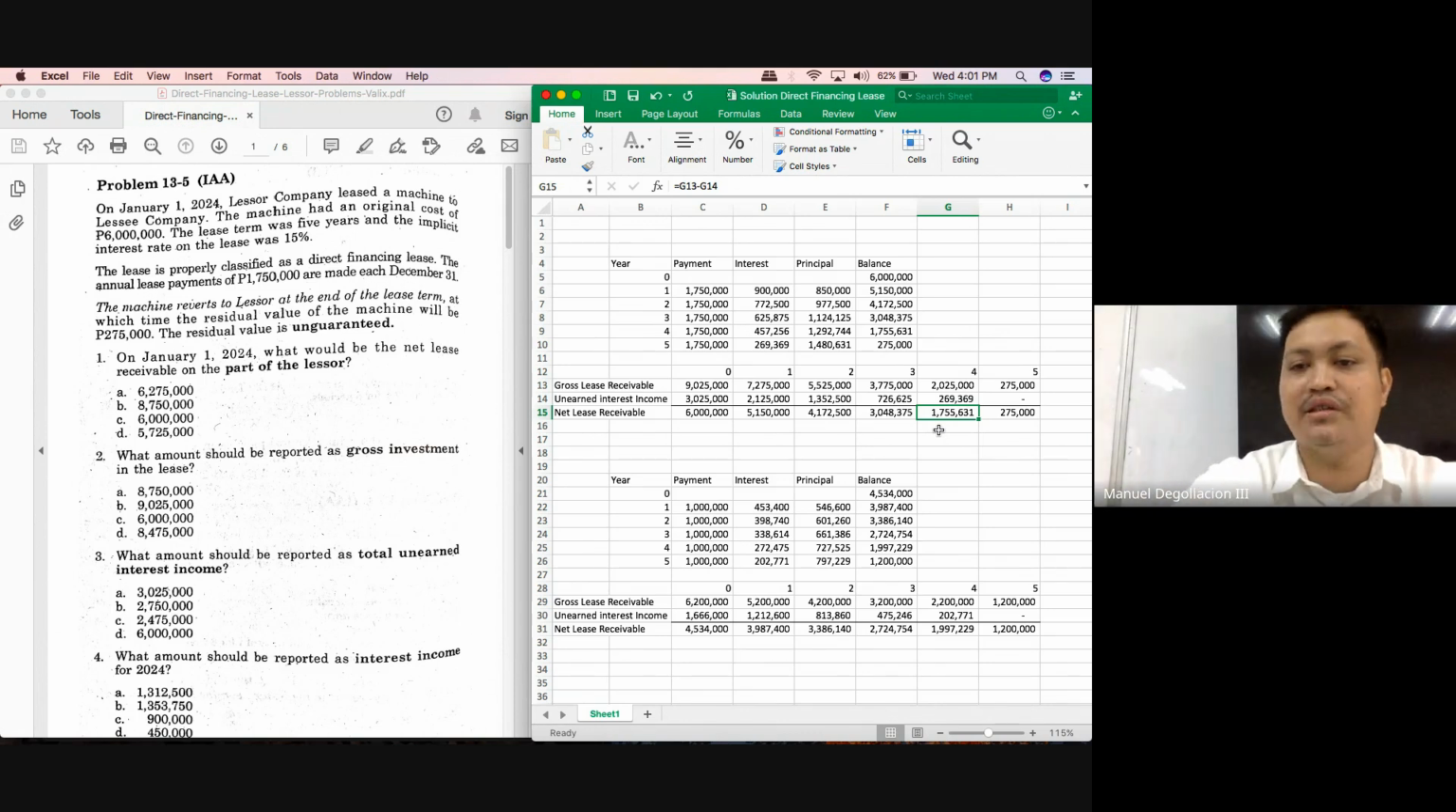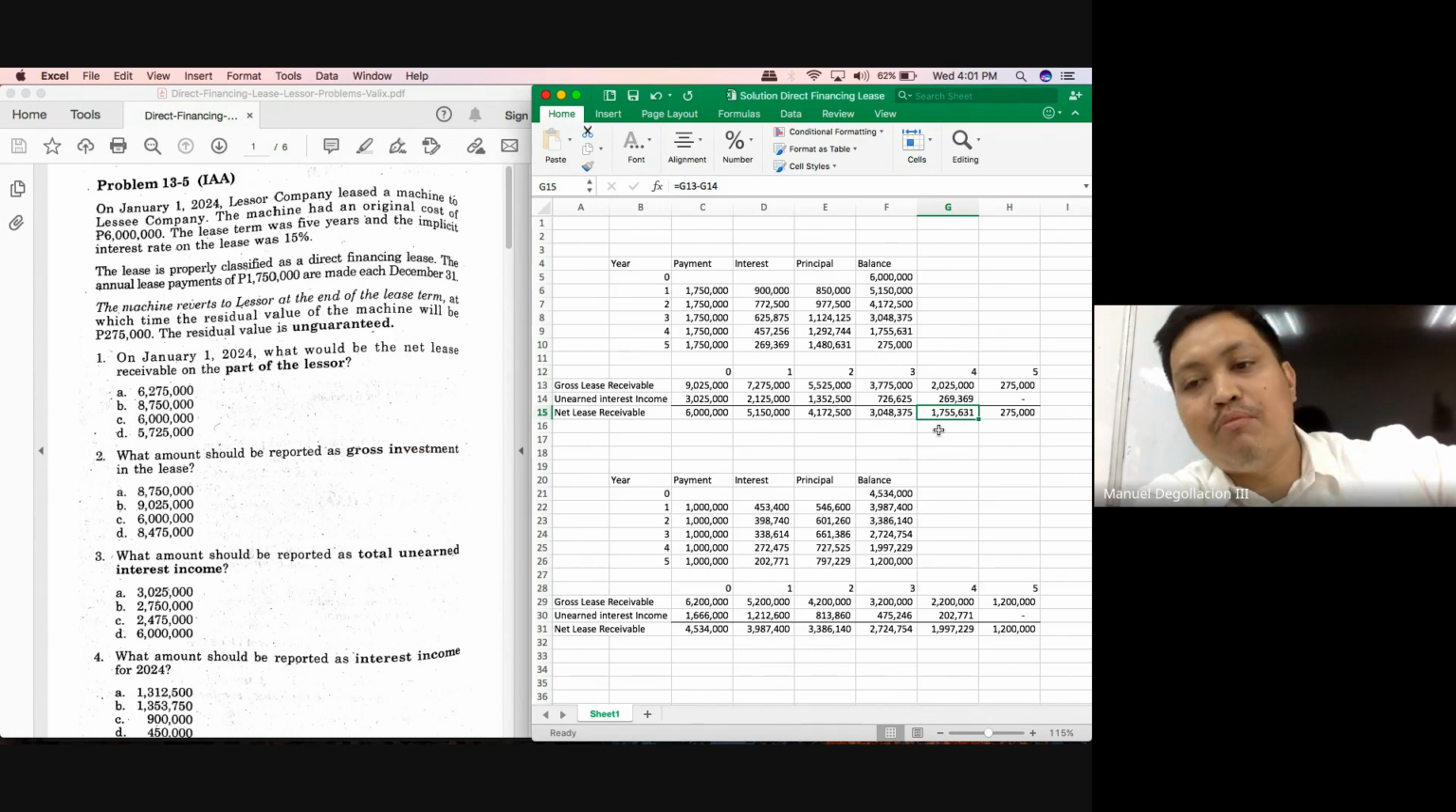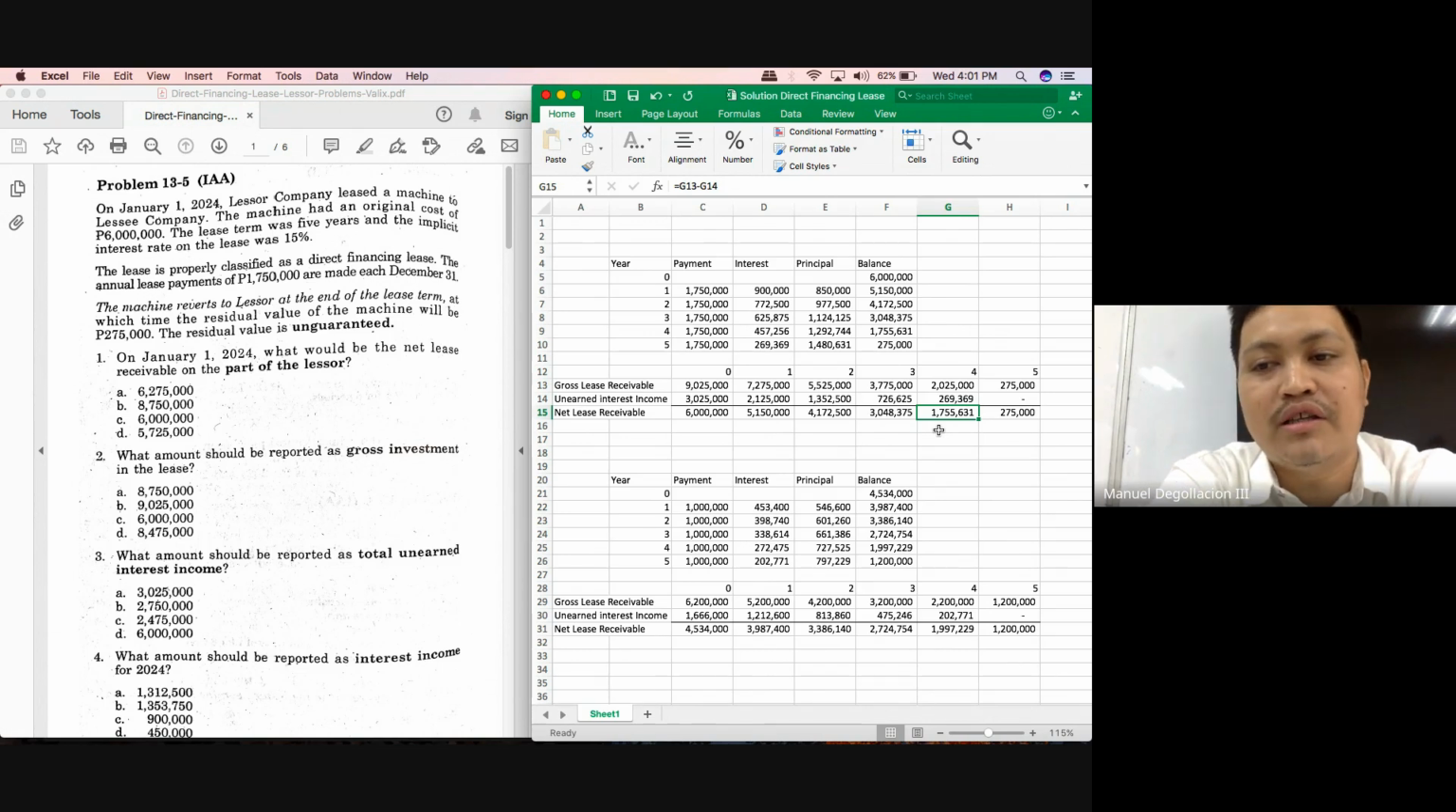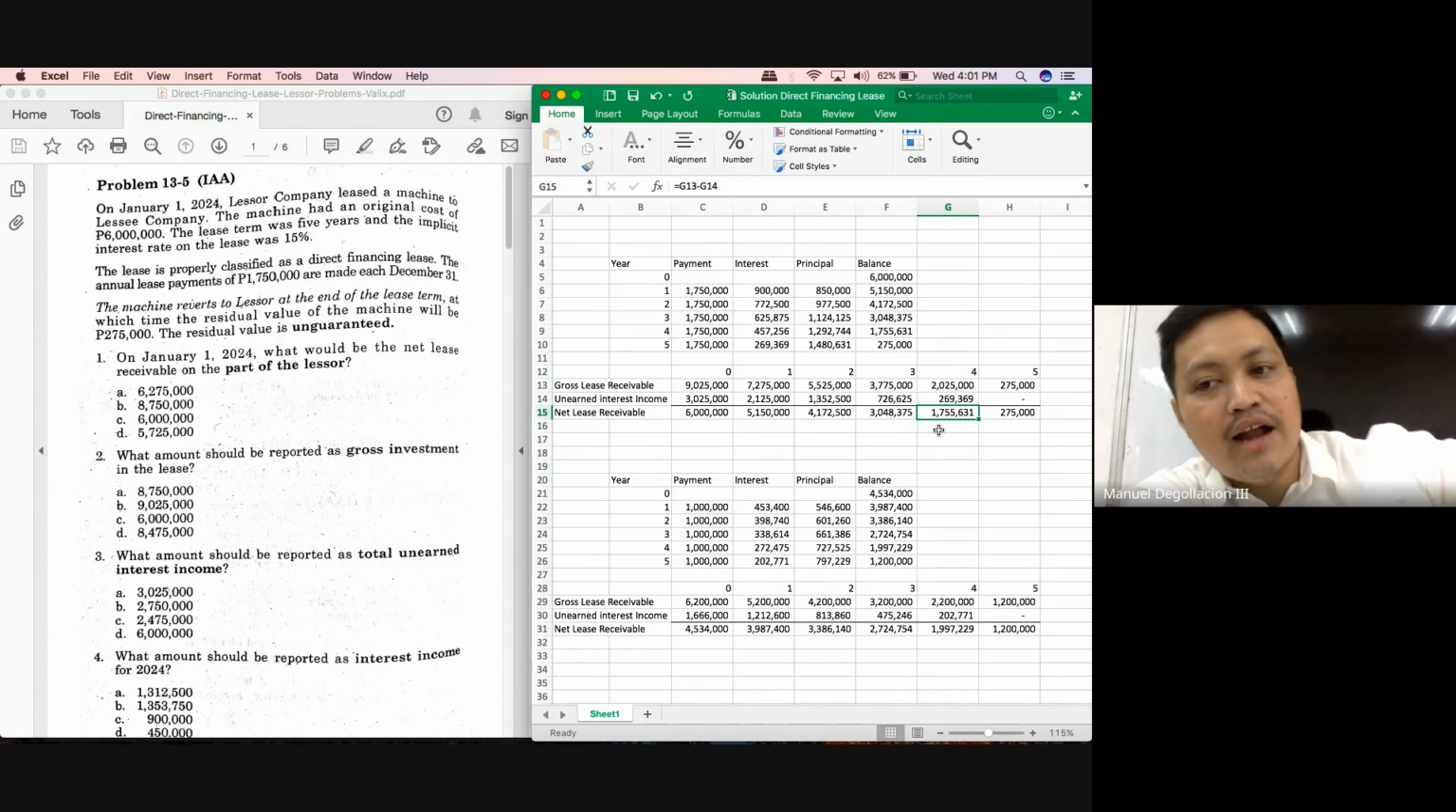How much was our gross receivable after the fourth year, class? 2,025,000. And then, how much is 2,025,000 minus 1,750,000? You will have 275,000. Next, unearned interest income. How much was the unearned interest income after the fourth year? 269,369. What are we going to deduct from this 269,369?